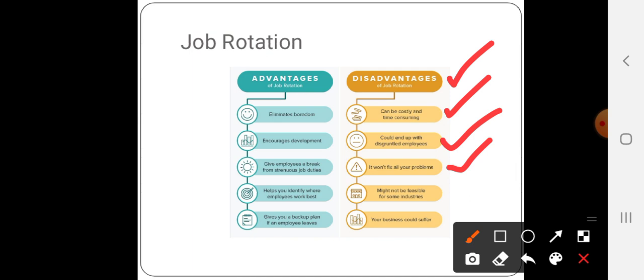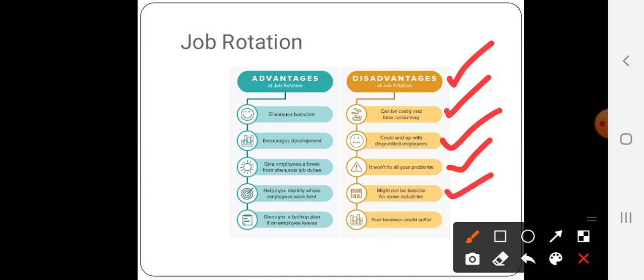Next, it won't fix all your problems. Most of the time it's not always possible. I am a lecturer at a college, and if someone is on leave, I can take the class and start talking about general things. It's not always that I can talk about the subject that the person on leave used to handle.